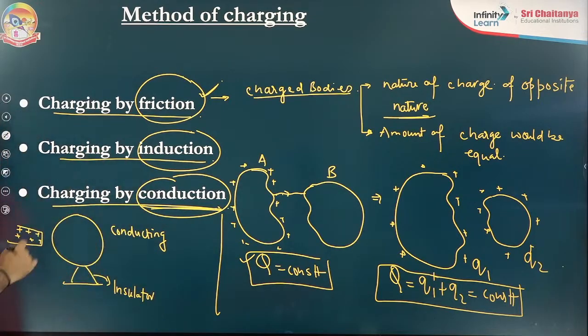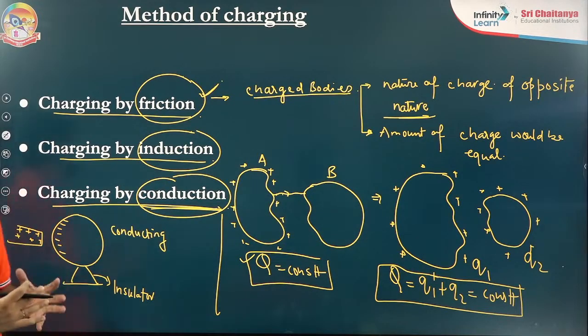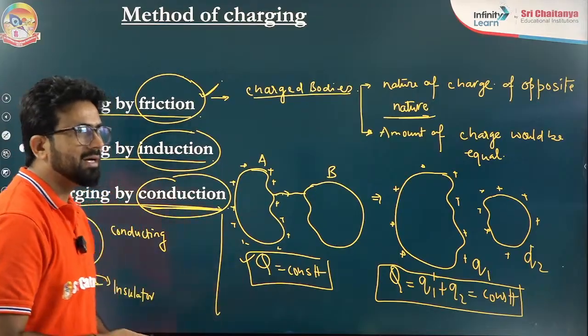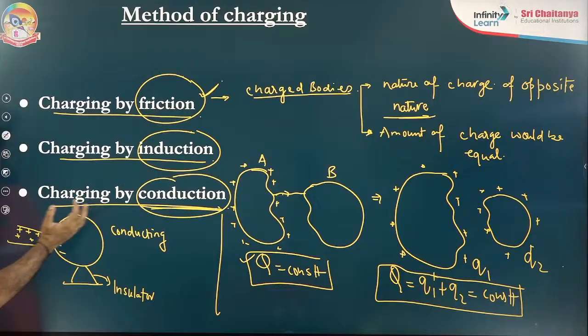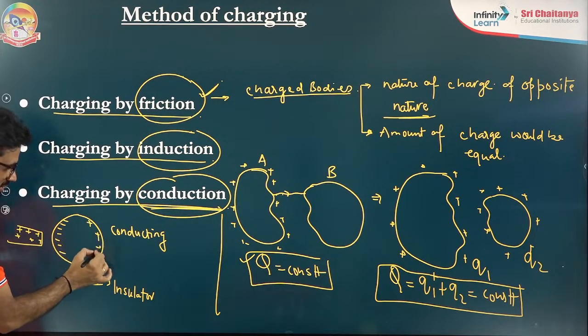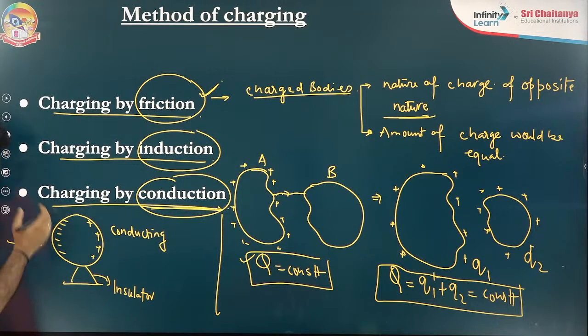Try to understand it. Now when I'm taking this positive charge near to this metallic body or conducting body, you will see on this side negative charge will come. Why will it come? Because this is a positive charge, and positive charge will attract the negative. Negative means electron. This is the conductor, and a conductor has a large number of free electrons, which can redistribute from one place to another. The electrons are moving toward this side. Then this side would be a little positive, and this side a little negative. Then you can see the charge coming in this picture.